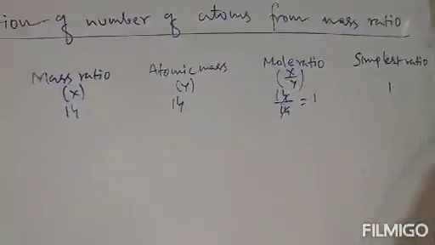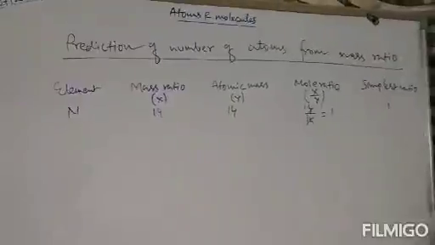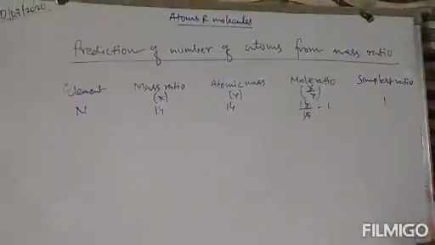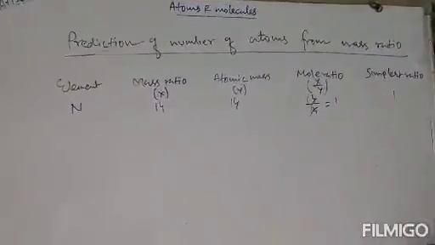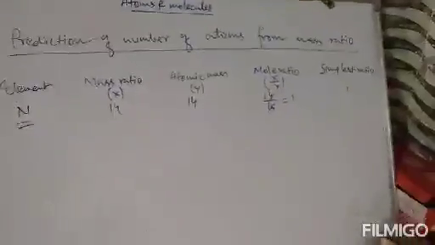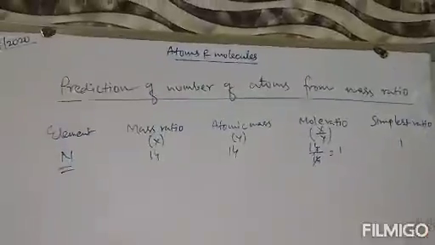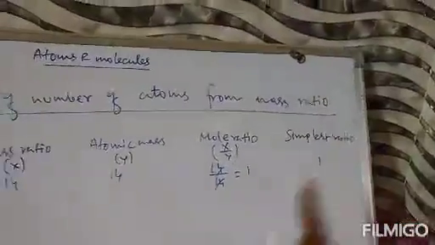In this way we calculate the mass ratio, atomic mass, mole ratio and simplest ratio. So in nitrogen we can predict that only one atom is present, because the simplest ratio comes to 1.